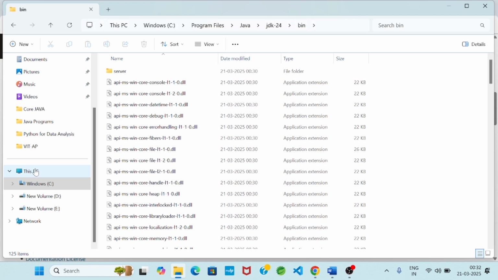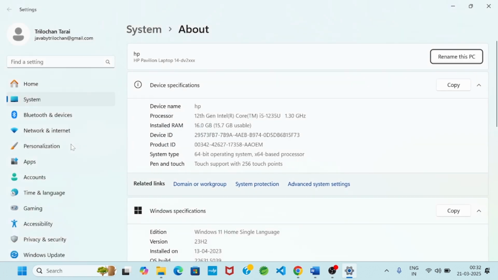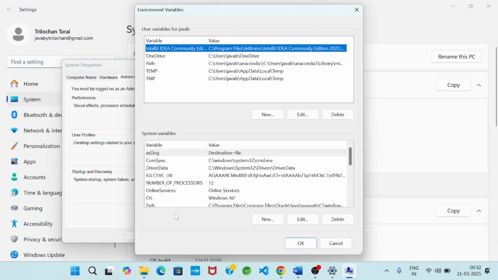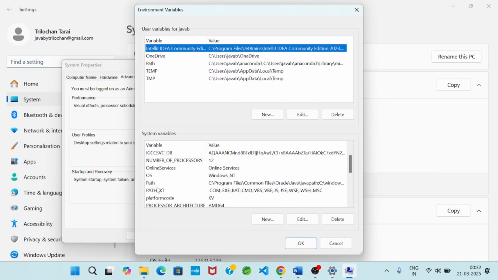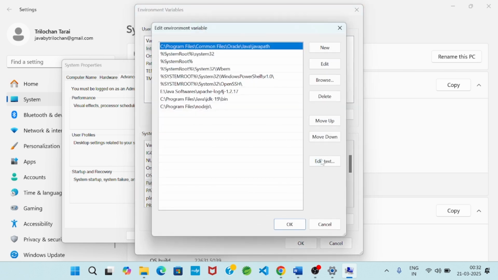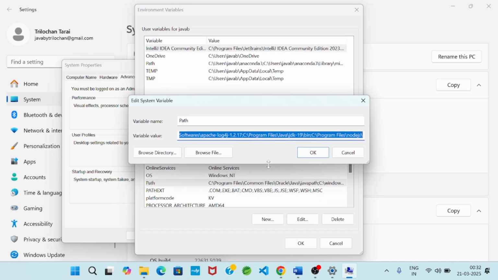Then I will right click on My Computer and go to Properties, then Advanced System Settings, then Environment Variables, and go to Path and click on Edit.